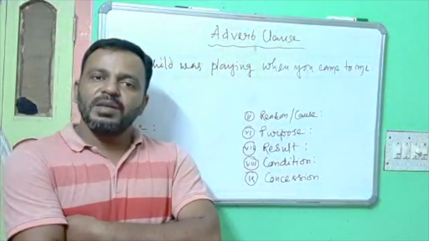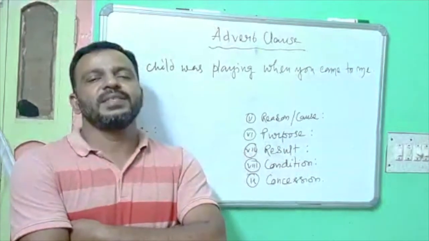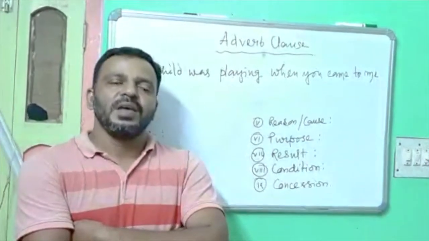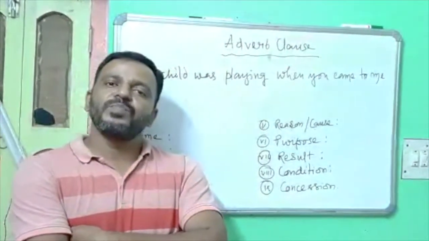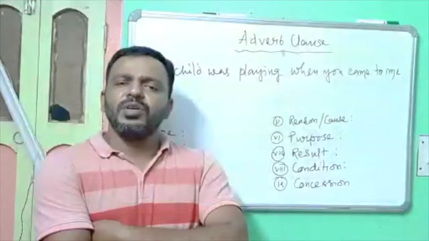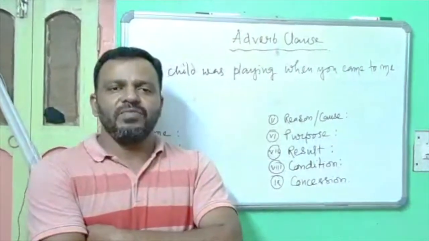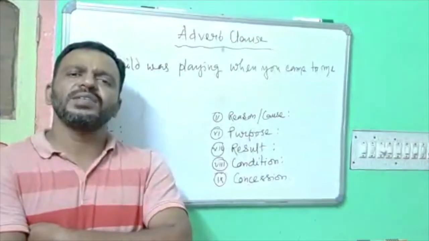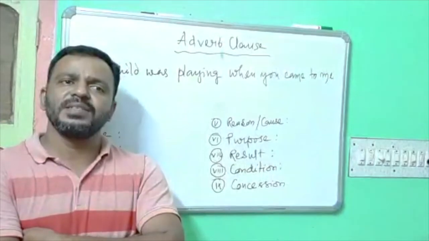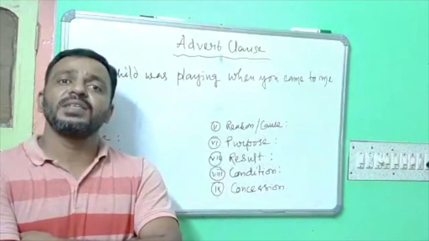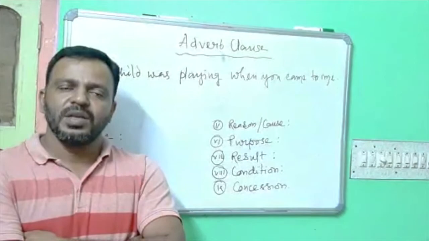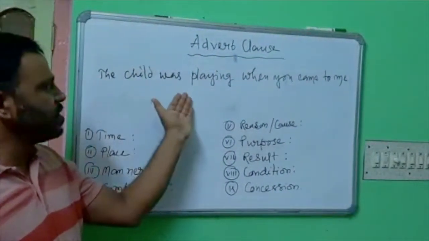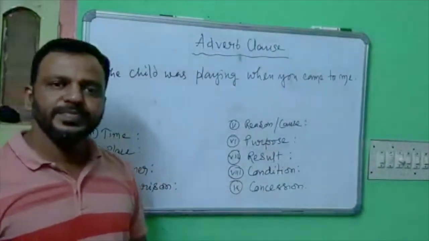The clause that functions as an adverb in a sentence is the adverbial clause. As per the basic concepts of clause, the subordinate clause should first be identified, and when the subordinate clause functions as an adverb in the sentence, it is called an adverbial clause. Now, there is an example. The child was playing when you came to me.